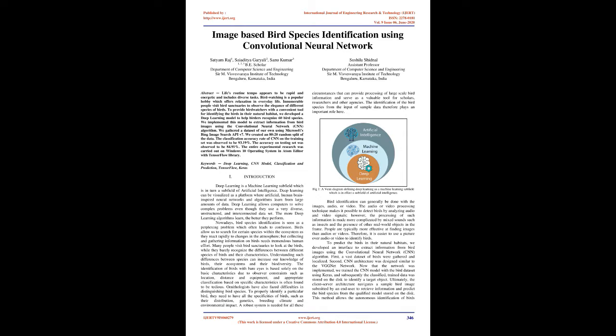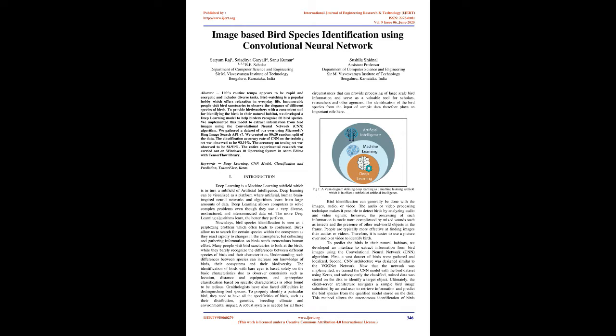However, the processing of such information is made more complicated by mixed sounds such as insects and the presence of other real-world objects in the frame. People are typically more effective at finding images than audios or videos. Therefore, it is easier to use a picture over audio or video to identify birds.